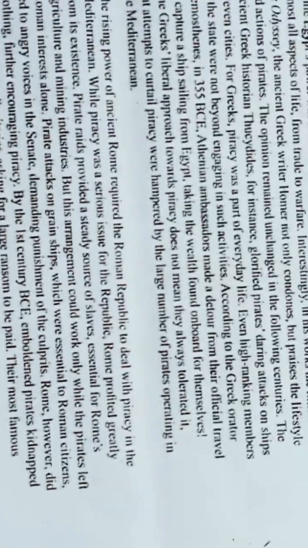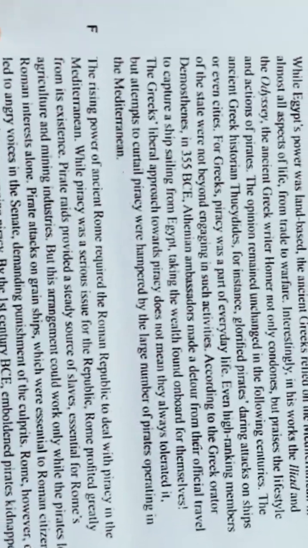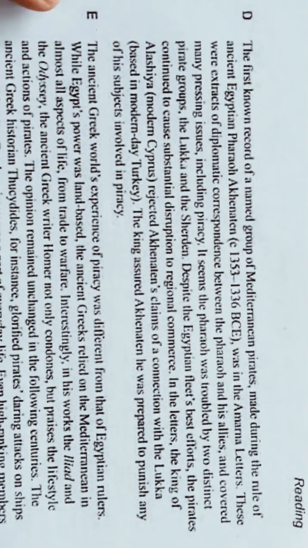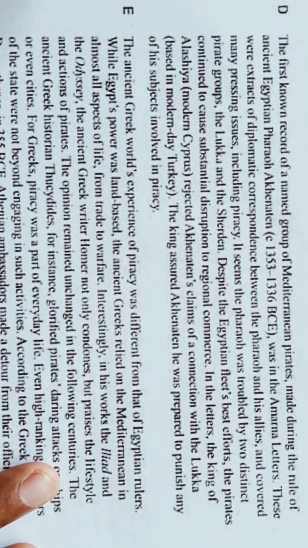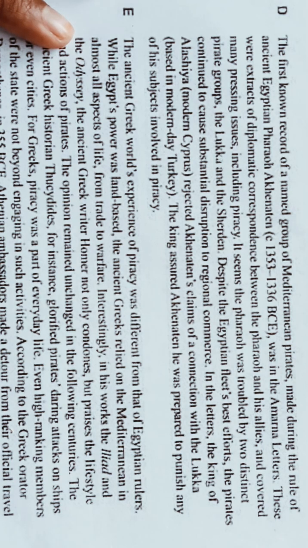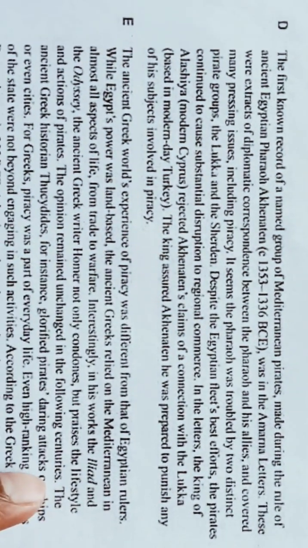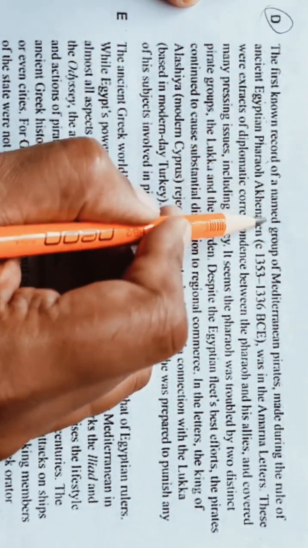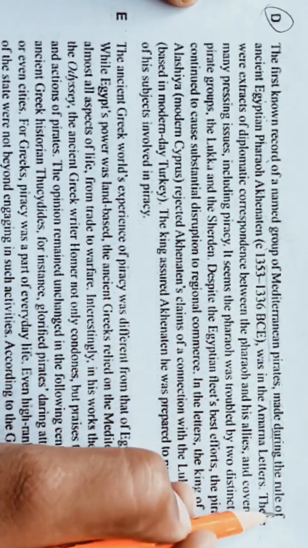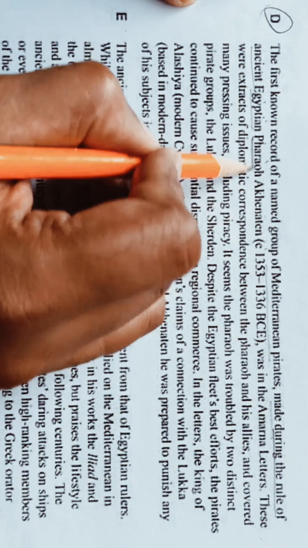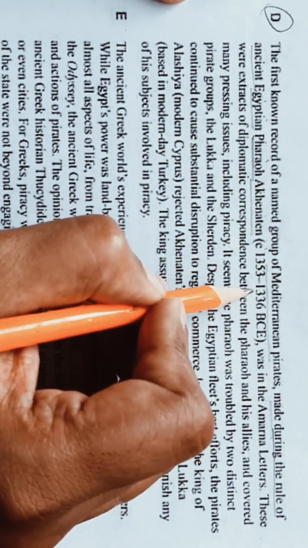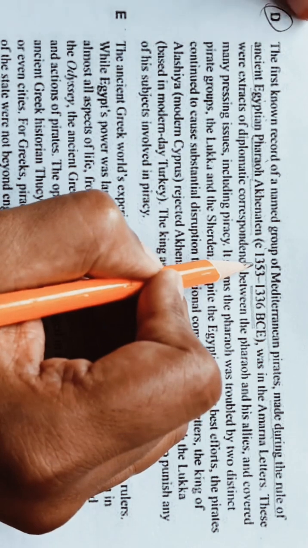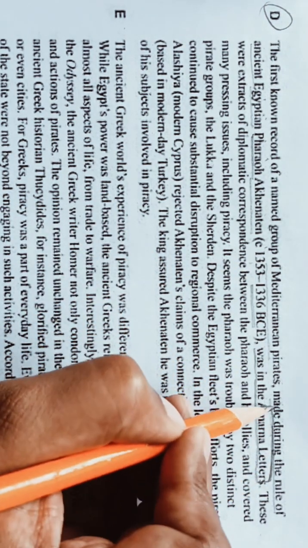So now let's quickly read our next paragraph, D. The first known record of a named group of Mediterranean pirates made during the rule of ancient Egyptian Pharaoh Akhenaten from 1336 BCE to 1353 CE was in the Amarna letters, okay.